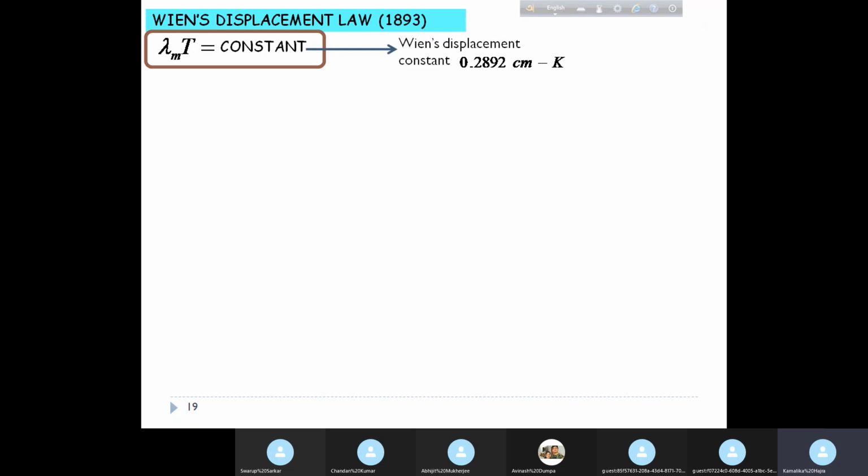This is Wien's displacement law, and this value of constant is a well calculated value, experimentally and theoretically, and it comes out to be 0.2892 centimeter Kelvin. Now you get short sums. I think you have already done these short sums in that particular semester where you did quantum theory, where this displacement value is given and then you are asked to calculate the temperature of an object. For example, for radiation coming from the sun, you just draw the graph, see the displacement value, and you can make an estimate of the temperature of the sun, because the constant is known.